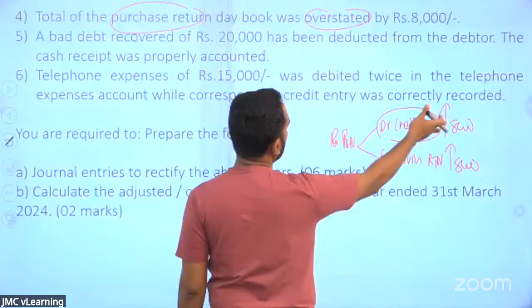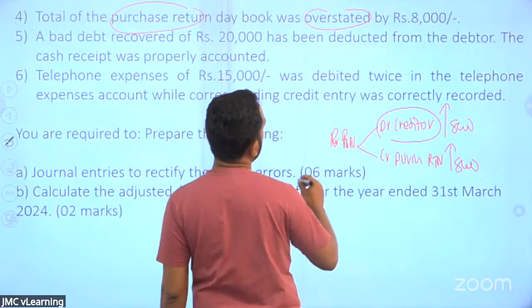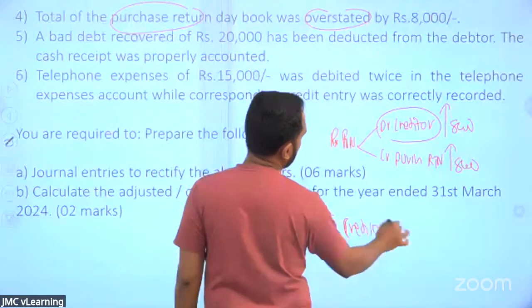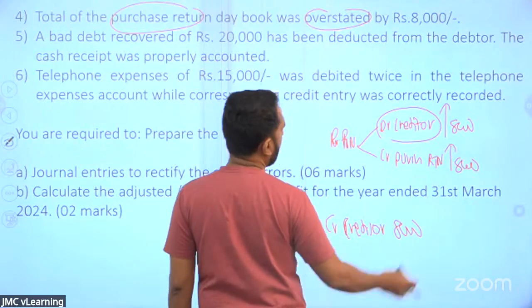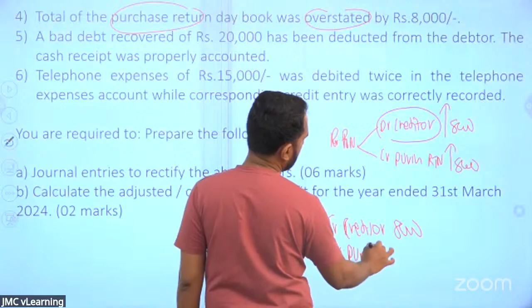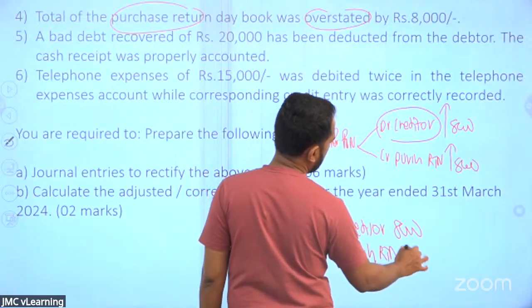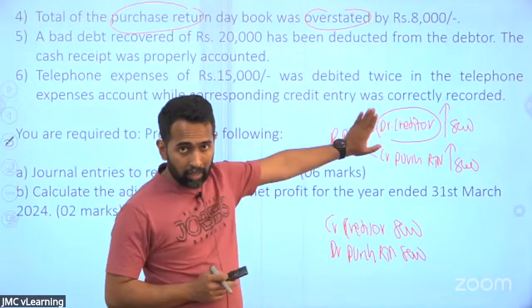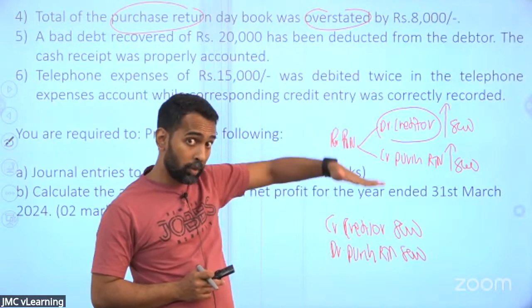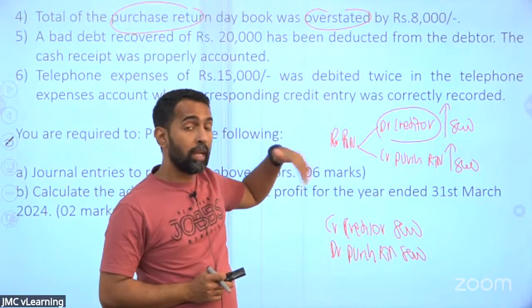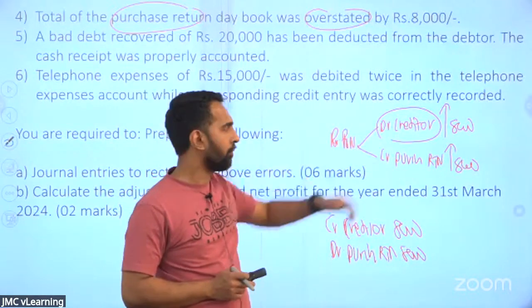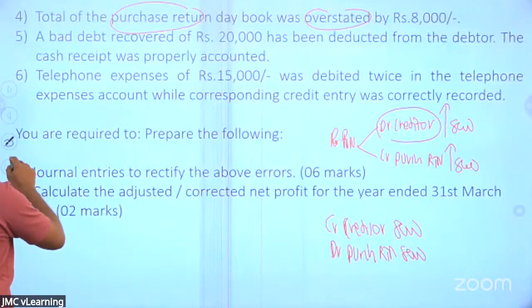You have debited the creditor 8,000. To correct that, what you need to do, Lamai? Credit the creditor 8,000. And to remove the purchase return, we have to debit the purchase return 8,000. Creditor should come down, debited to creditor. Purchases coming down, credited to purchase return. You have put an excessive amount, overstated. So in order to correct that, we need to reverse this, right? So shall we pass the double entry?